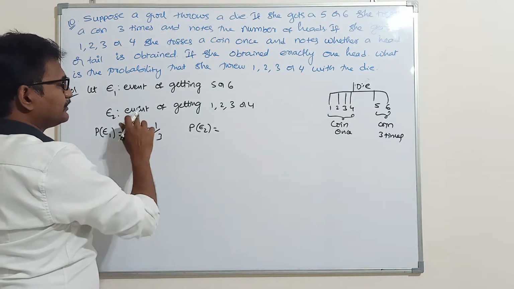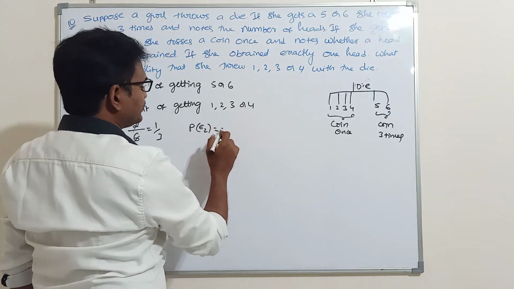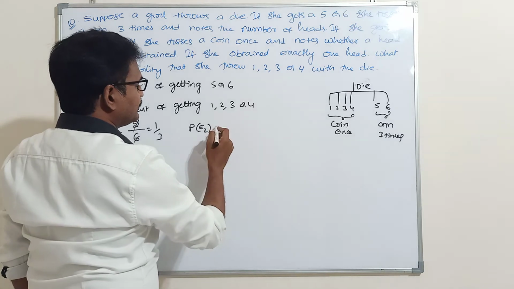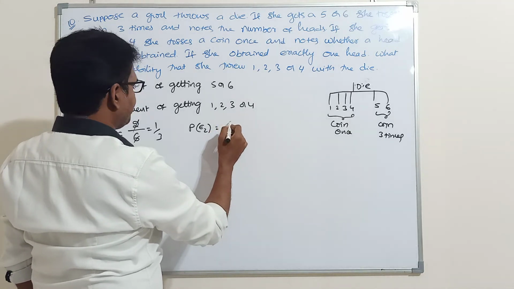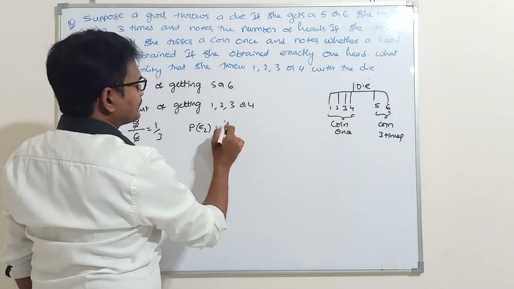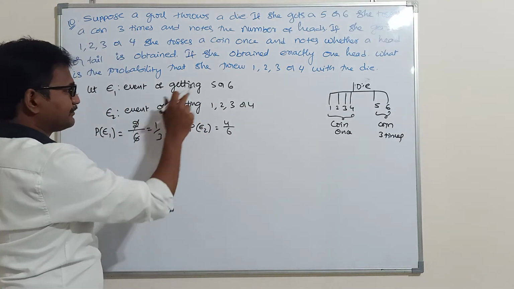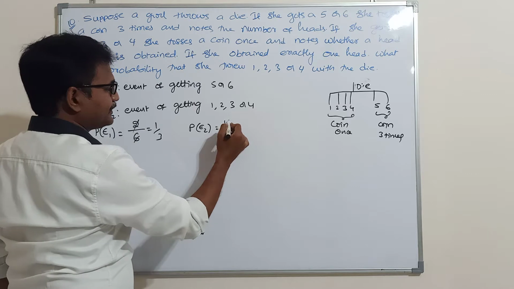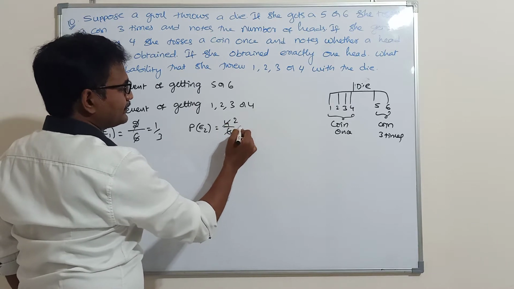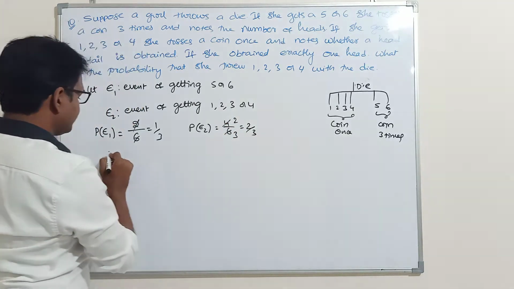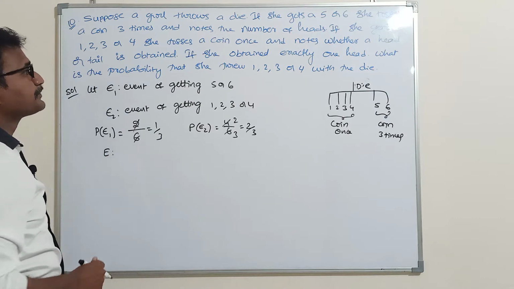Probability of the event of getting 1, 2, 3, 4 is 4 by 6. How many sample points are there? Here only 2 sample points are there, 5 or 6. That's why 2 by 6. This is 4 by 6, which is 2 by 3.